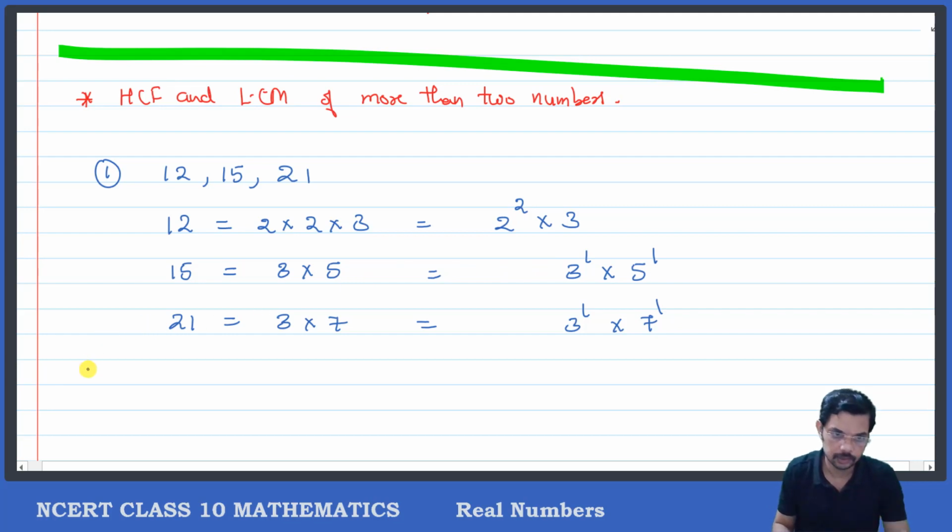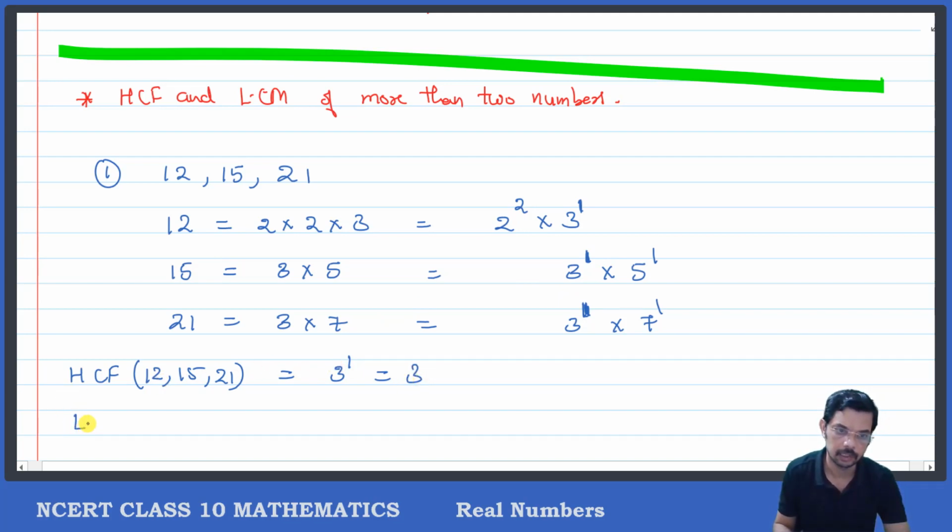Clear. So what is HCF? HCF of the three numbers 12, 15 and 21 will be equal to, write down the common factors. Which prime number is common? 2 is common? No. 3 is common? Yes. So I'll write down 3. 5 is common? No. 7 is common? No. So all prime numbers I have checked, but with their least power. Least power is 1. So don't worry, least power is 1. So the answer is 3. 3 is the HCF.